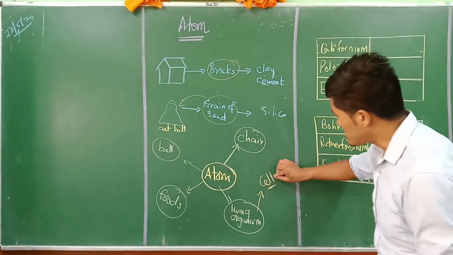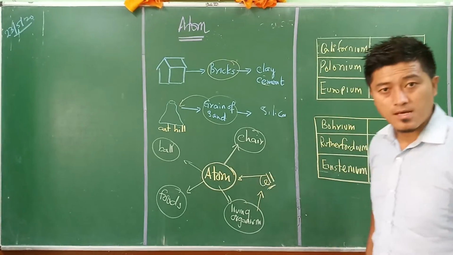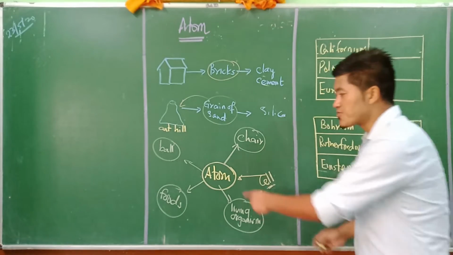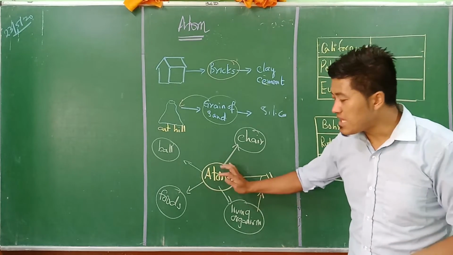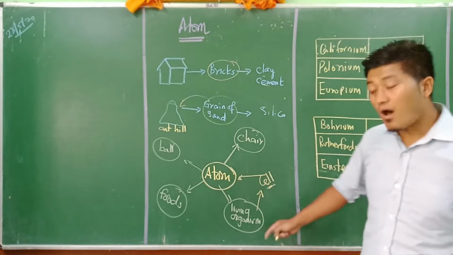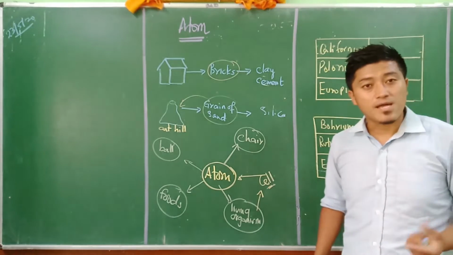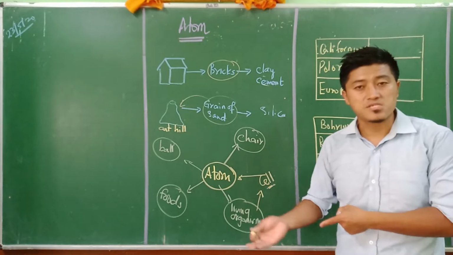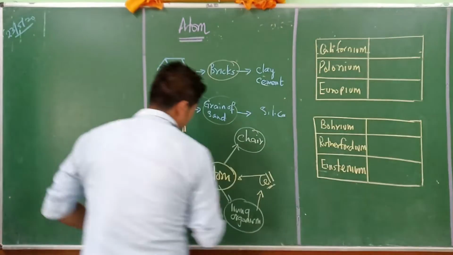right? Now this cell is further made up of atoms. Understand? When you compare atom and cell, the atom is much smaller, and many atoms combine together to form a cell. But you must be thinking, there are many living organisms, right? For example, we cannot say that a human being and a cow are the same. They are totally different. Human beings and plants are totally different.